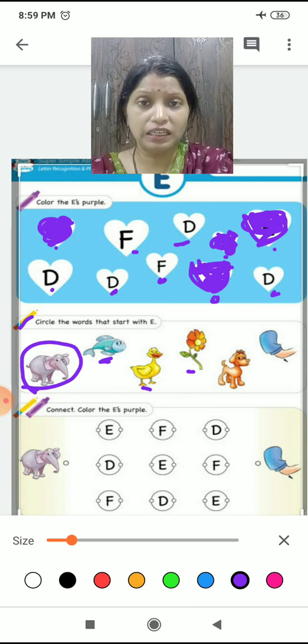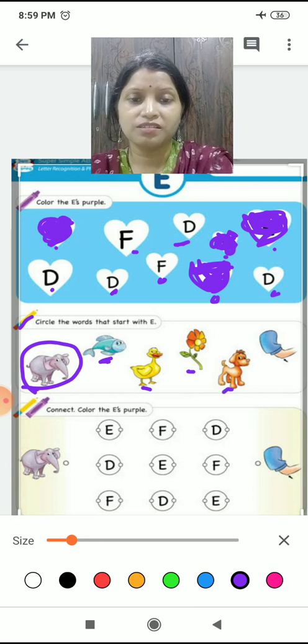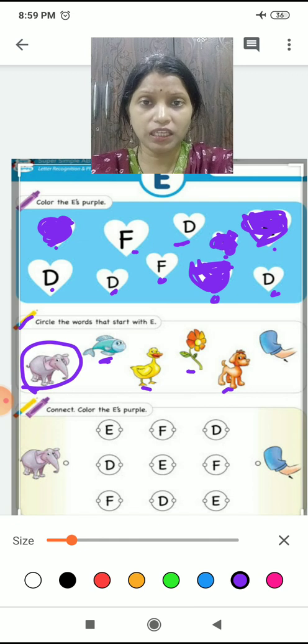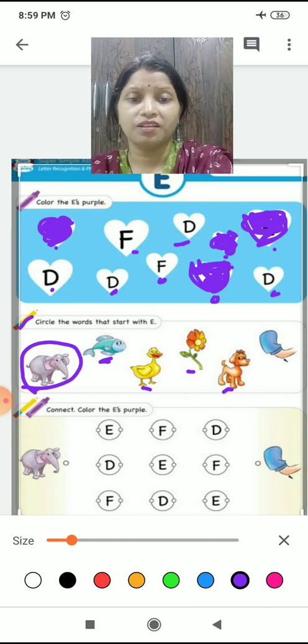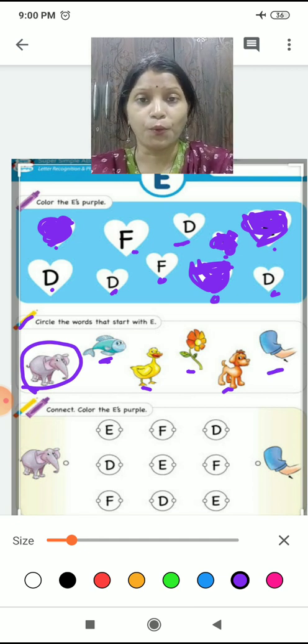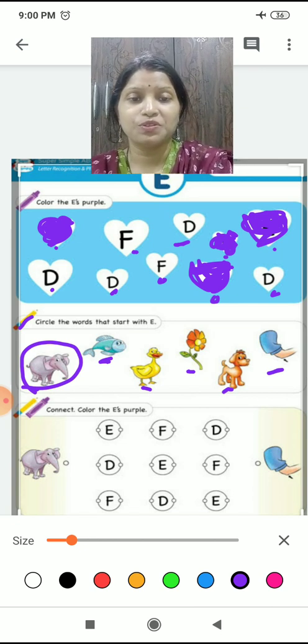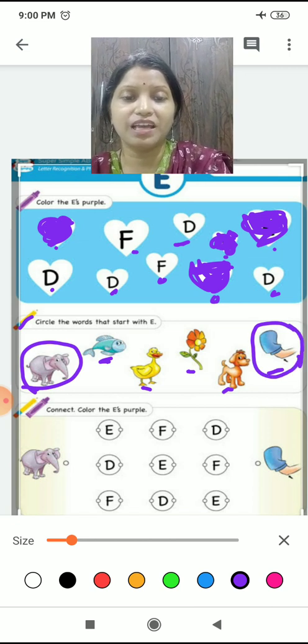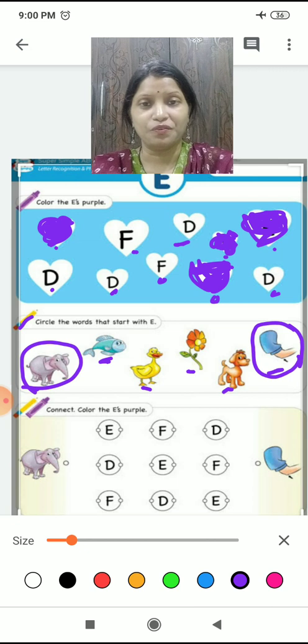Flower starts with E? No. Now what is it? Dog. Dog starts with E? No, dog starts with D. Yes, what is this? Elbow. E is for elbow. So we will circle it. Yes, we will circle the elbow. Right? Very good.